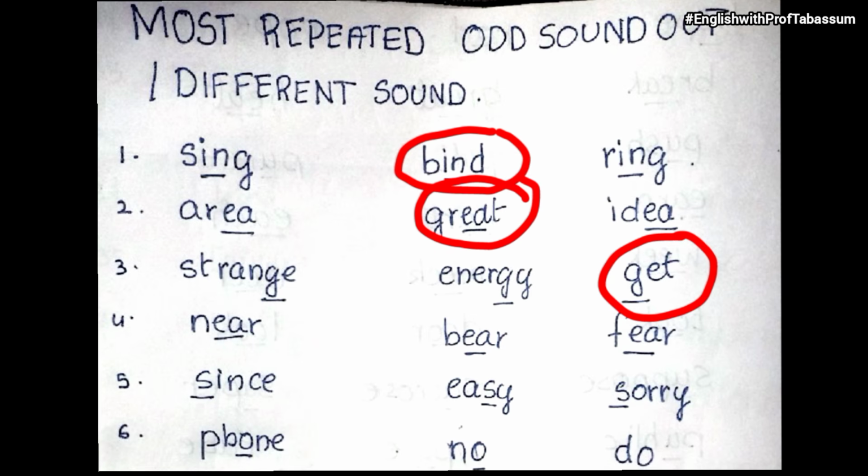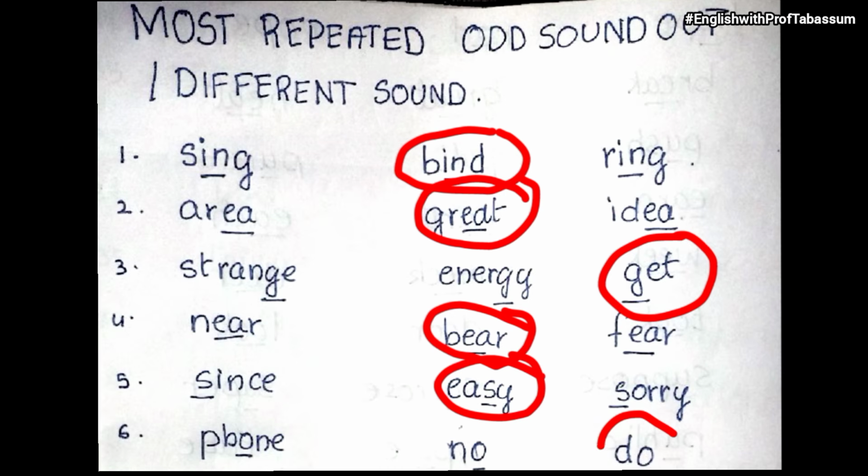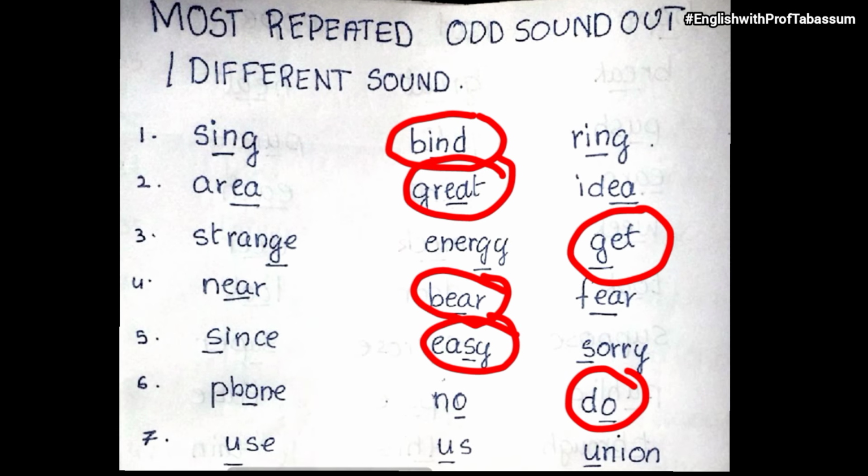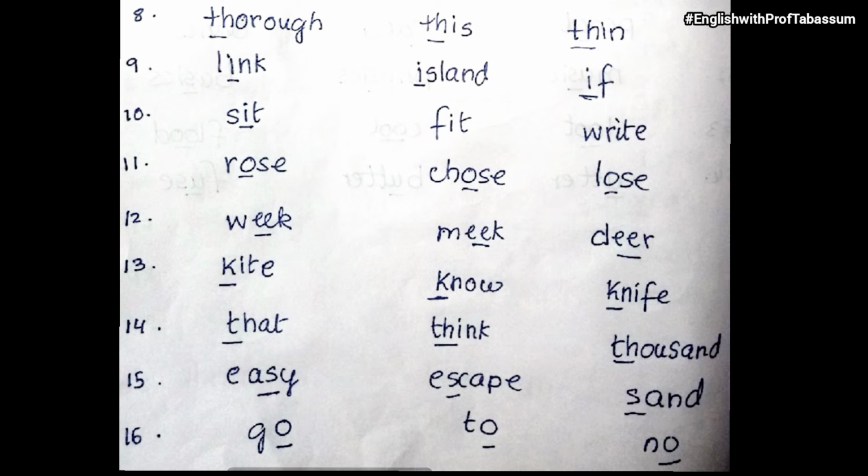Then near, bear, fear. So bear. Since, easy, sorry. So notice the S sound. So easy. Phone, no, do. So phone, O sound. No, O sound. Do. Do is different. Use, us, union. So us is different.